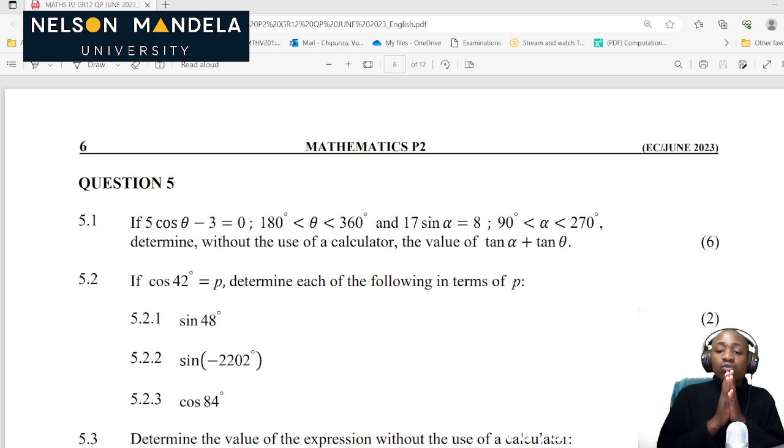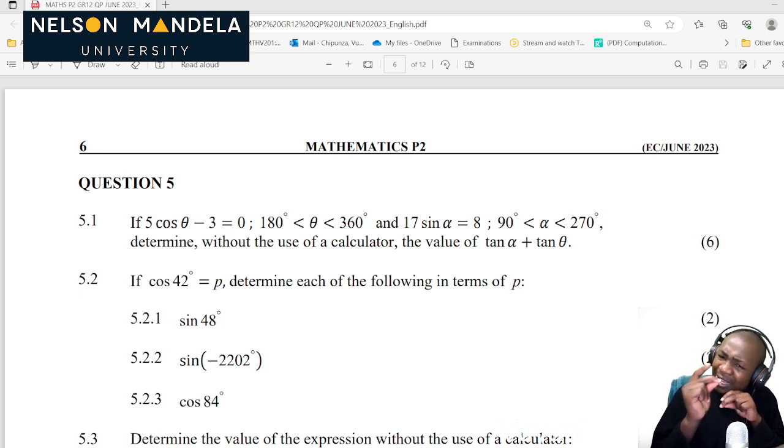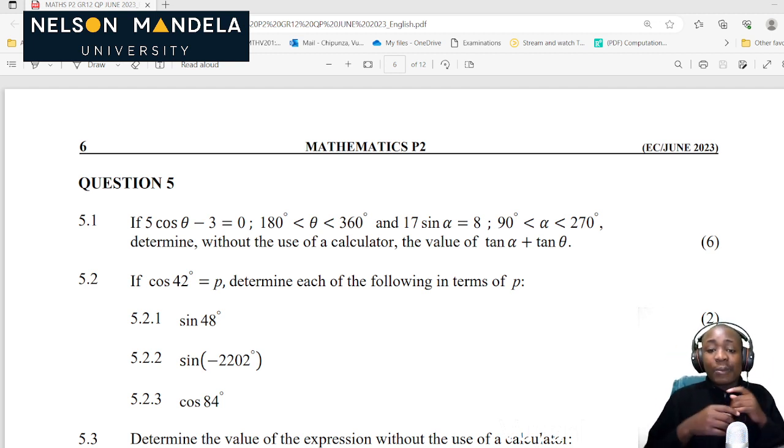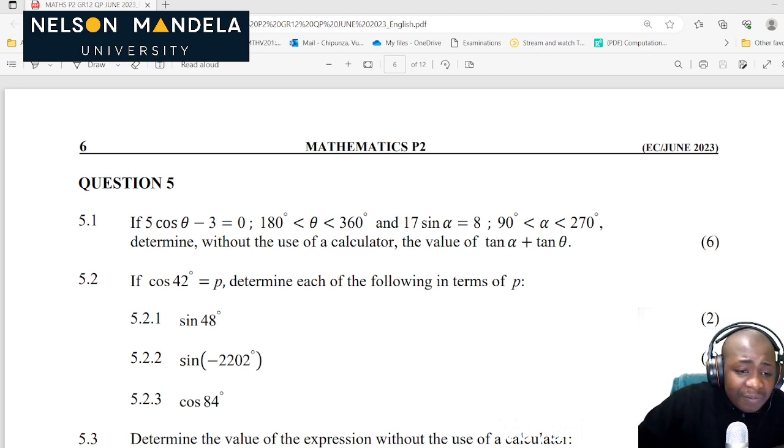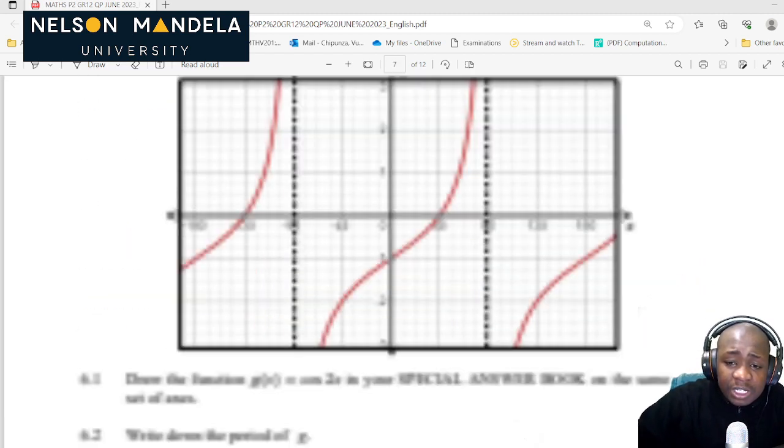To be able to do or to know those things, and also our double identities, those are so important. They are cos 2 theta and sine 2 theta, to be able to express them. I also love the fact that they are on your formula sheet. Let's go to the formula sheet.